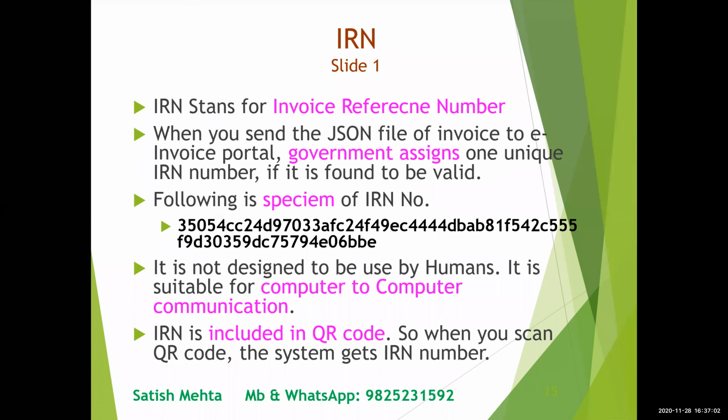Now we'll go into a little further detail. What is IRN code? We talked about it. Invoice reference number, as explained earlier, is given by government, and the specimen is like this. It's very big, 64 characters. It's difficult to enter manually, and it's not designed for manual entry. It is for computer to computer communication. And this IRN code is included in the QR code. So you can scan the QR code, and your system will get the IRN number. You don't have to enter it.